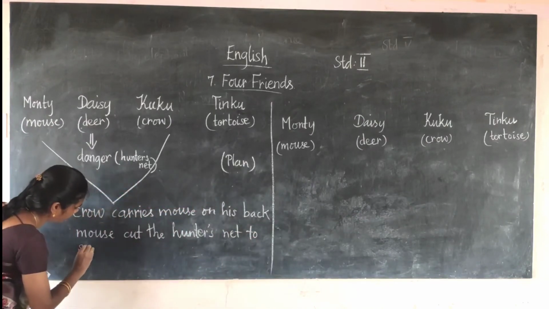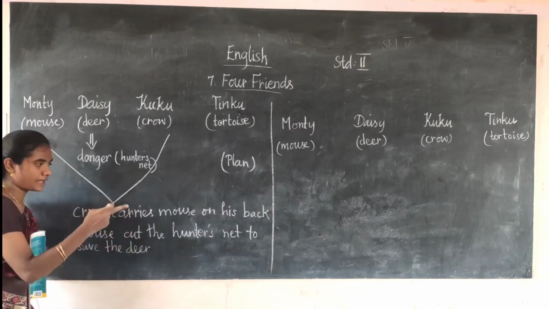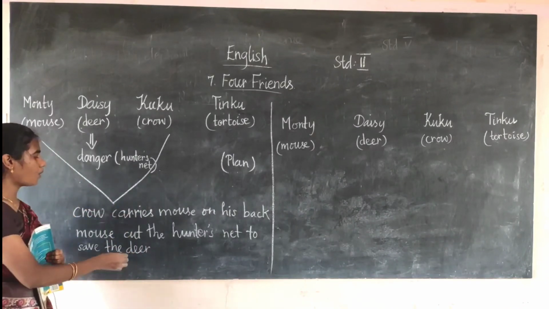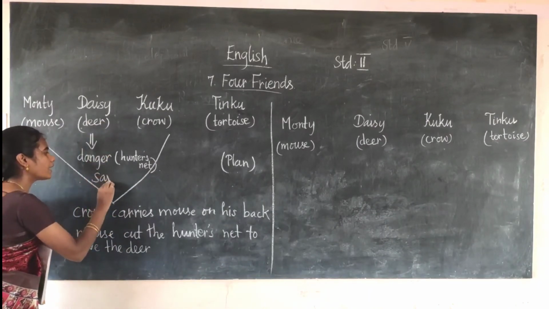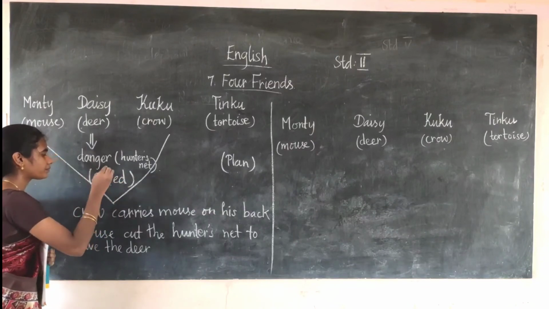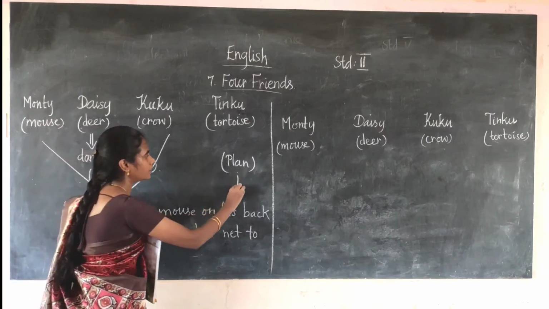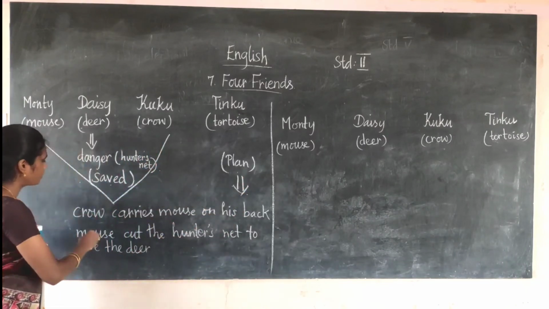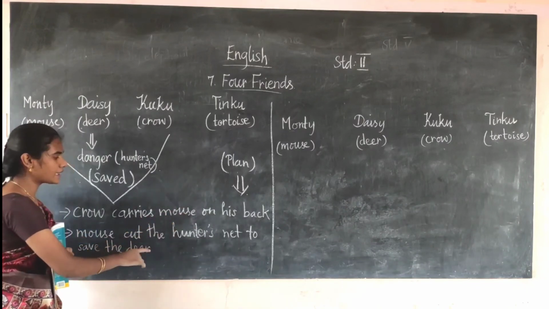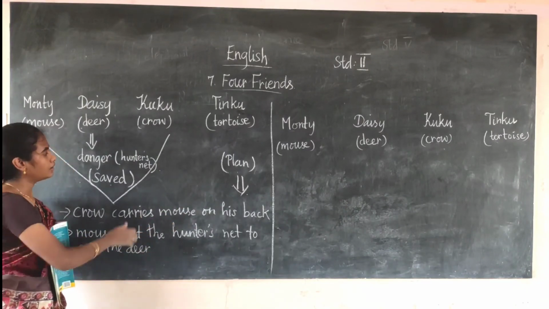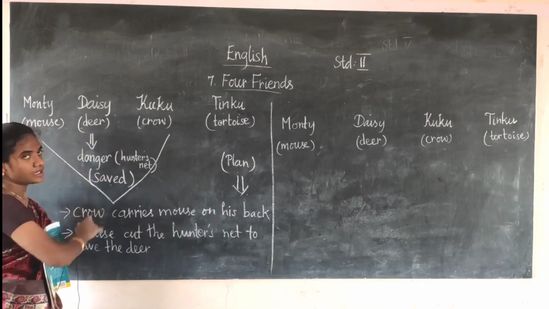Now he cut the net, and the deer was saved. So this was the plan given by the tortoise: the crow carries the mouse on his back, and the mouse cuts the hunter's net to save the deer. The deer was saved, and she said thank you to the mouse.